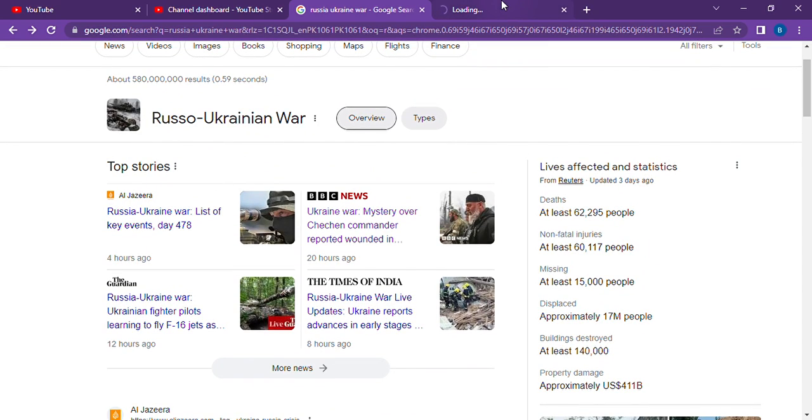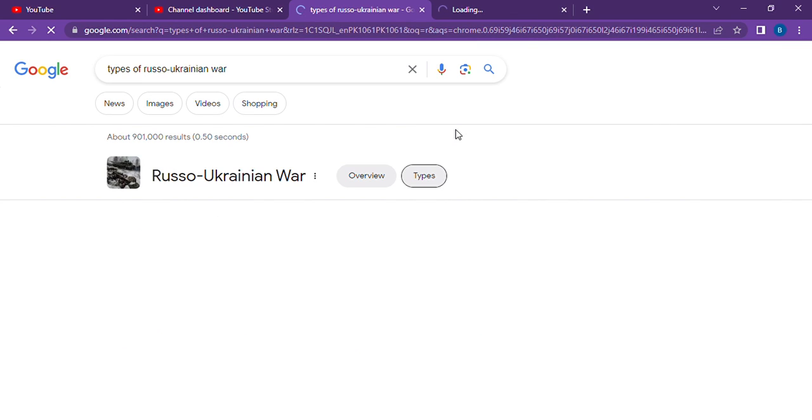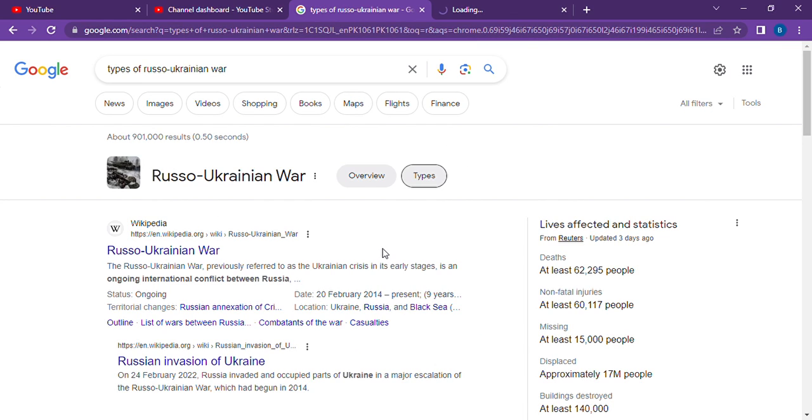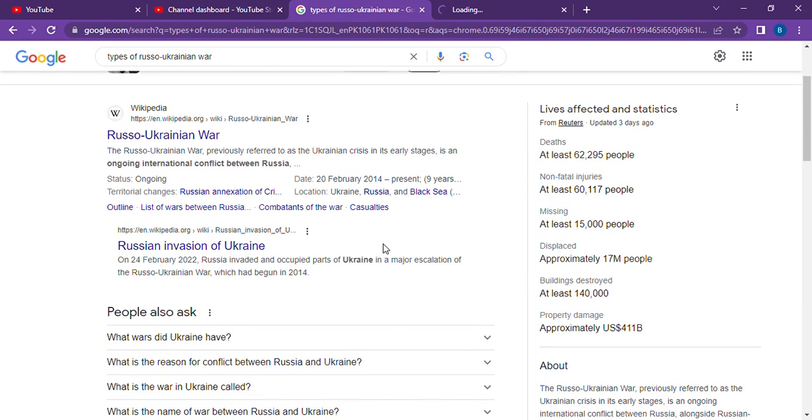Russia-Ukraine war, list of key events. Day 478, the war enters its 478th day. What does this mean? Russia-Ukraine war, the Russian invasion of Ukraine.